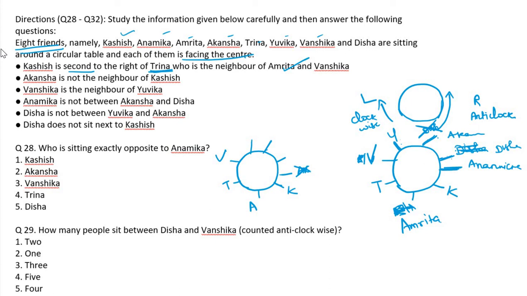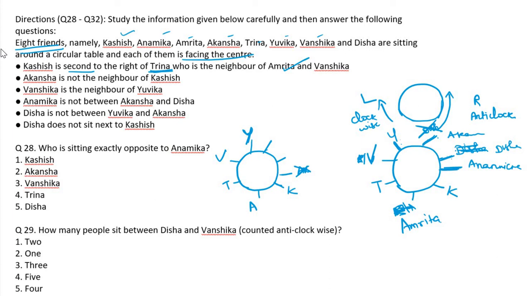Vanshika is the neighbor of Yuvika. So only 3 possibilities are there for Akansha, these 2 only. Anamika is not between Akansha and Diksha. Suppose Akansha is here, then Diksha must be here. Anamika is not between these 2, so they may be in the corner. Already he is not here.